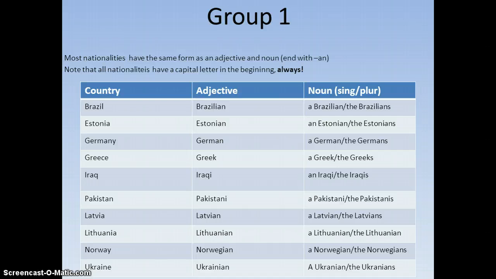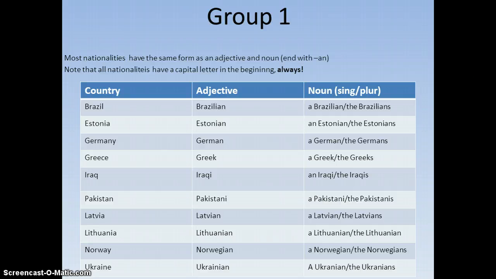And the countries are as follows. Brazil, the adjective is Brazilian. The noun is either a Brazilian or the Brazilians. Estonia, Estonian, an Estonian, the Estonians. Germany, German, a German, the Germans. Greece, Greek, a Greek, the Greeks.